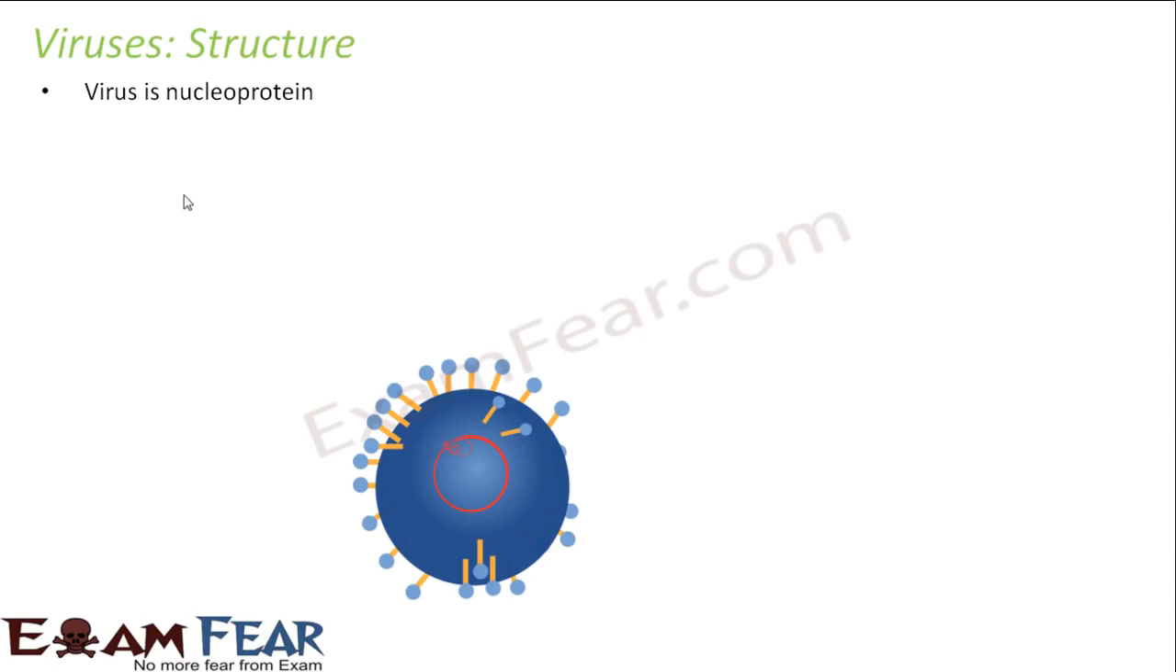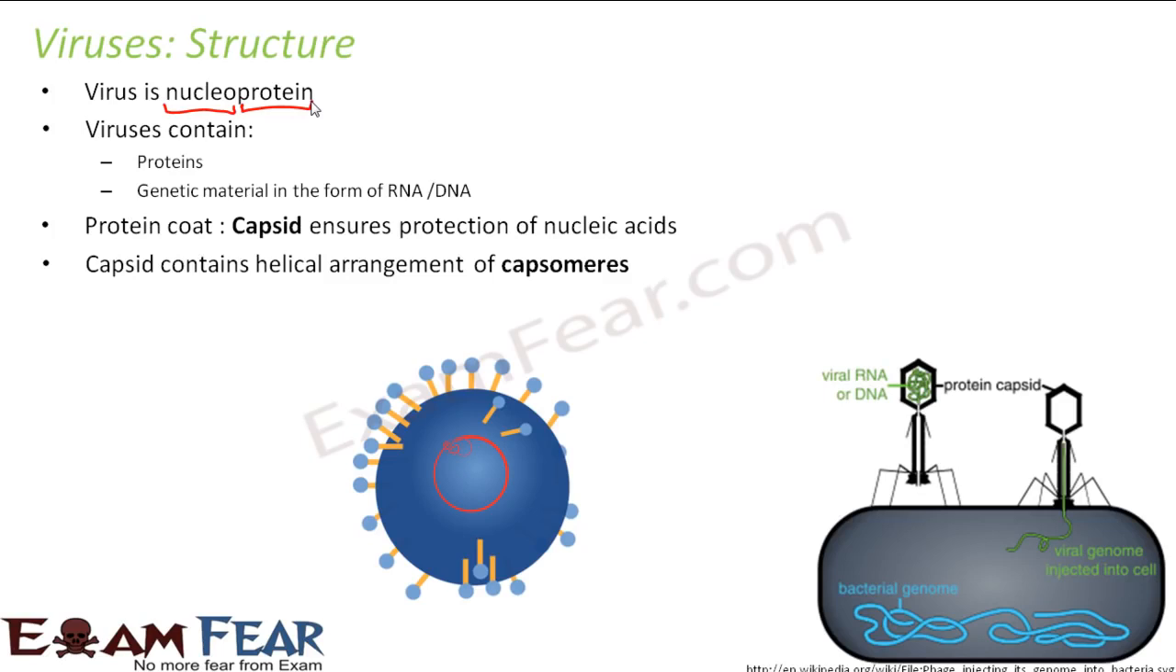What is nucleoprotein? When I talk about these genetic material, the ribonucleic acid or deoxyribonucleic acid, what are they basically? If you look at their chemical composition, they are all proteins. So virus is nothing but nucleoproteins. They contain proteins and they contain genetic material in the form of RNA or DNA. So that is all about the structure of virus.